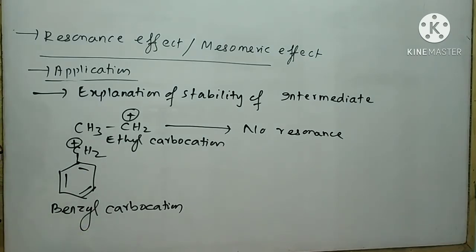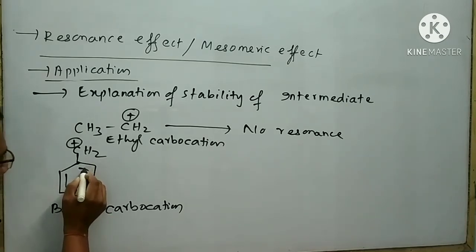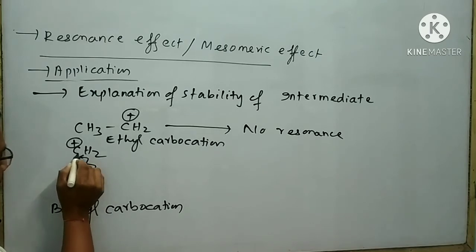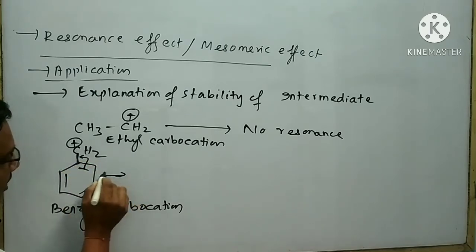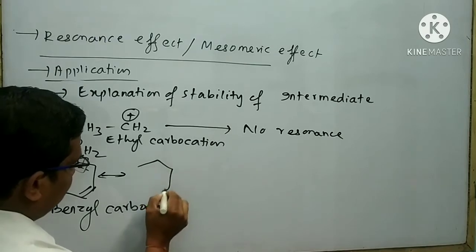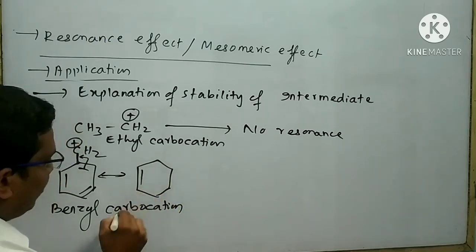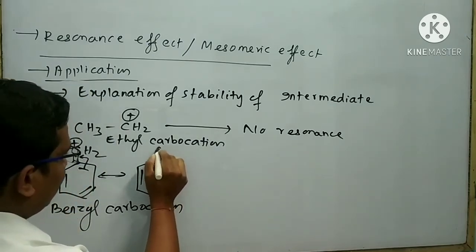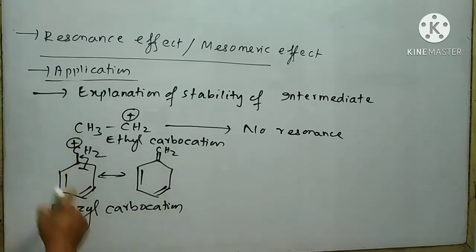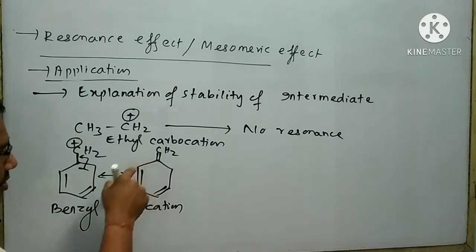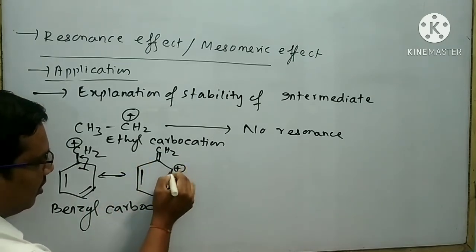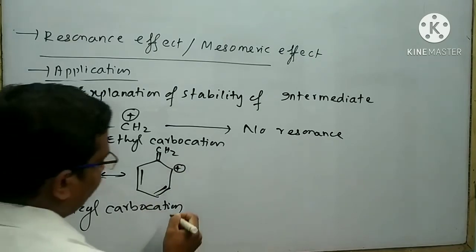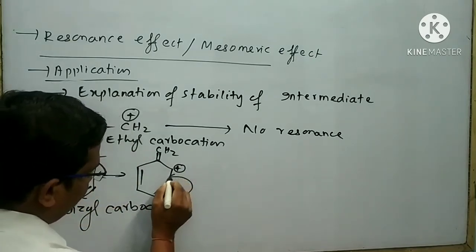If I want to draw the resonating structure of benzyl carbocation, how can I do it? Look at that. Form a double bond here. Then what will happen? Here a pi bond is present, here also a pi bond is present. Here a double bond will be formed, here the positive charge will disappear, and here the positive charge will appear. Again I will form a double bond here.